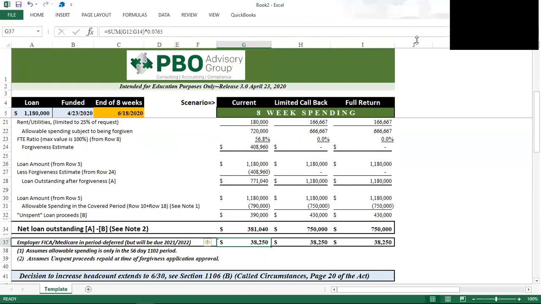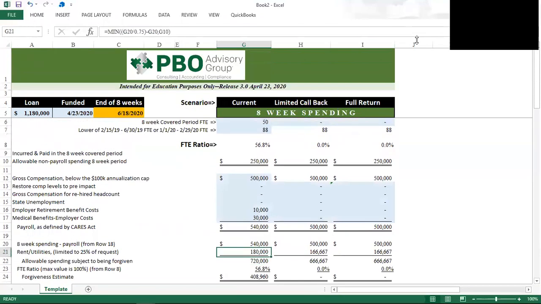That FICA should be deferred under Section 2302, and we would pay that off at the end of year 2021 and the end of year 2022. So now we're in the planning mode and we say, well, we'd like to bring some people back. Let's bring back 15 people and see what that looks like.